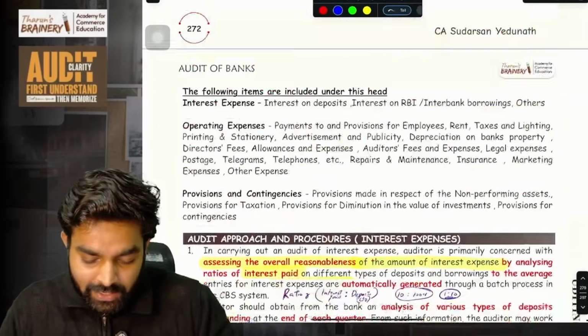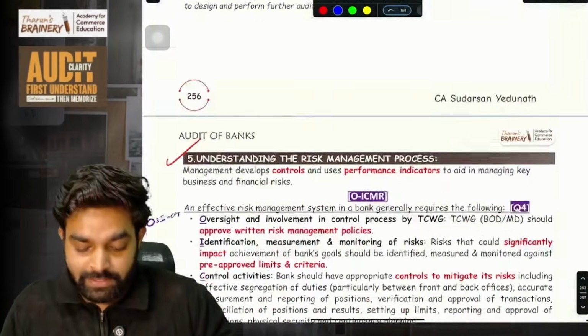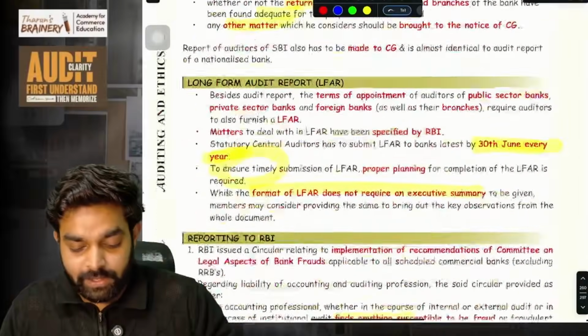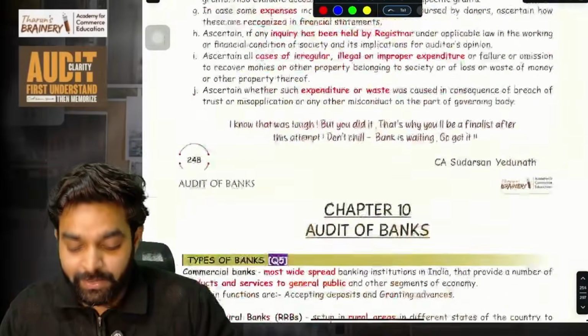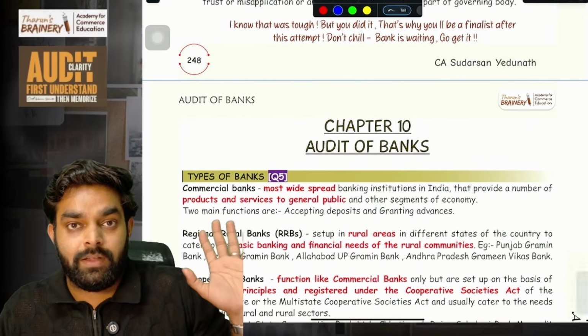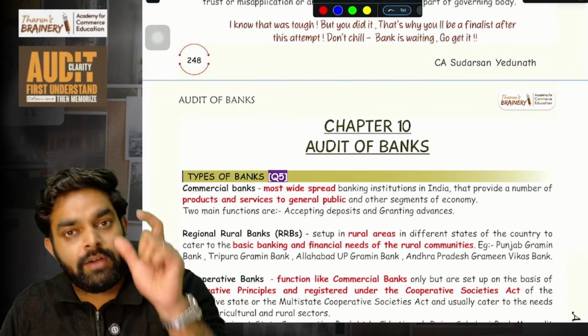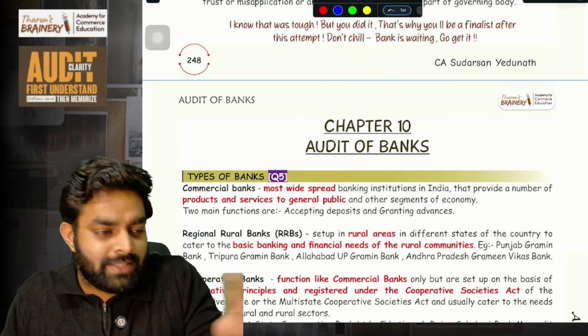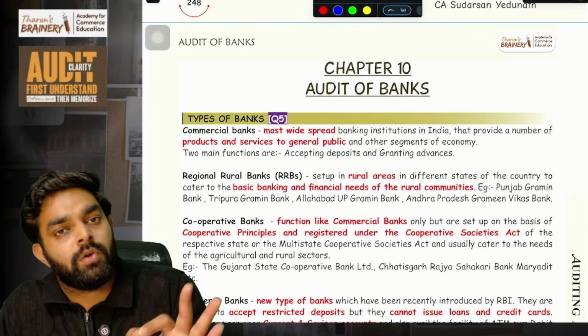We will focus on the core areas where it is very hard for you to understand, else this chapter revision will take 3, 4, 5 hours. So we will focus only on the important areas where questions will come for the next attempt, the most high priority areas, plus all the areas that are difficult to understand. Easy areas are simple English reading, you will learn and understand. So hold on to this video till the end.